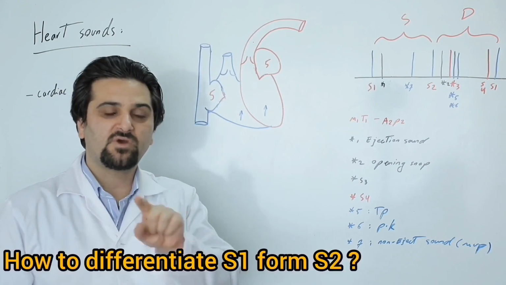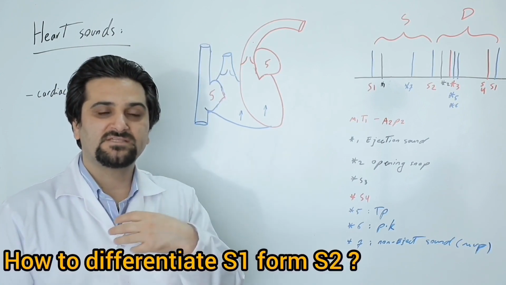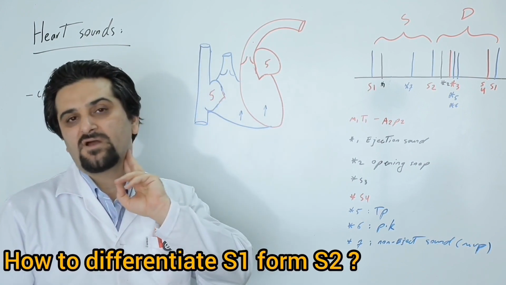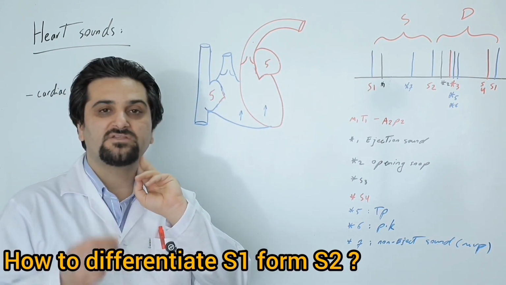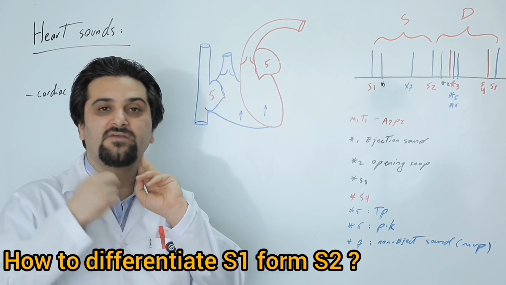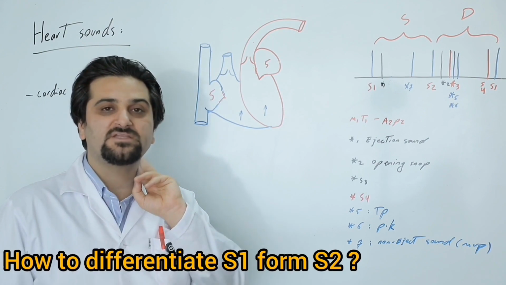To distinguish S1 from S2, we need to place the stethoscope on the patient's heart and at the same time place our opposite hand on the carotid pulse. The sound that is heard simultaneously with the start of the carotid pulse is S1, and the sound that is heard at the end of the carotid pulse is S2.